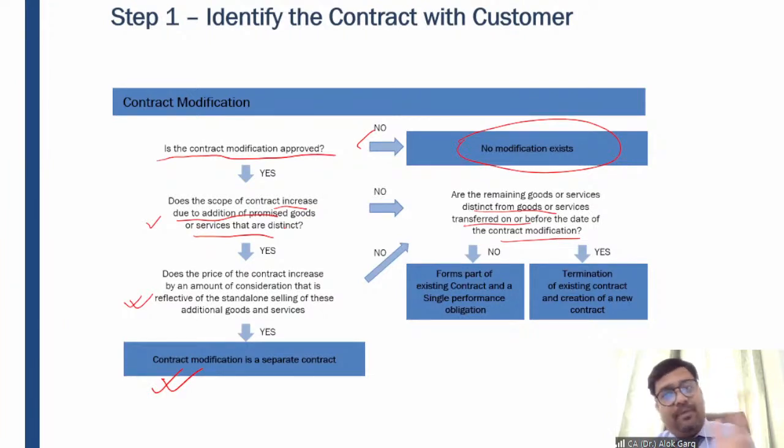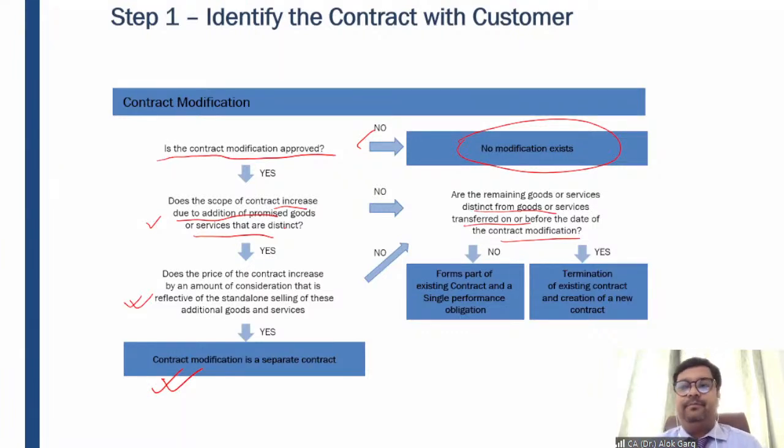So either the scope is not increasing but the price is changing, or the scope is increasing but the price is not at the fair value. In that case, you need to see whether the remaining goods or services are different, or the remaining goods or services are not different before the contract modification.